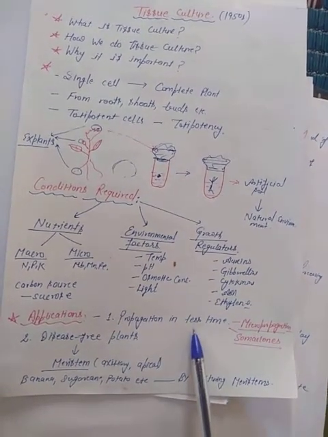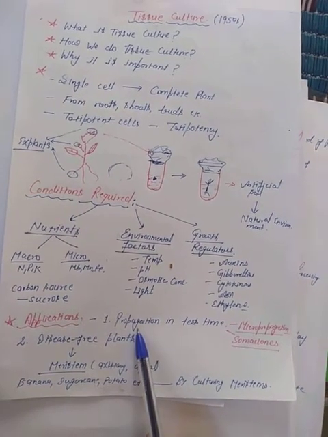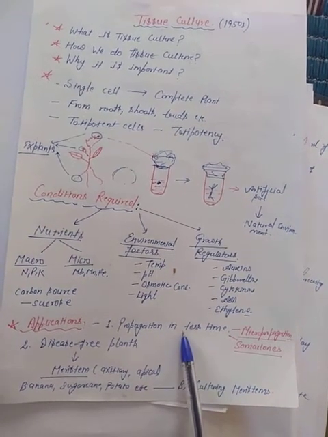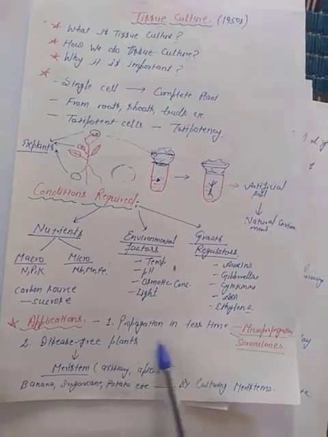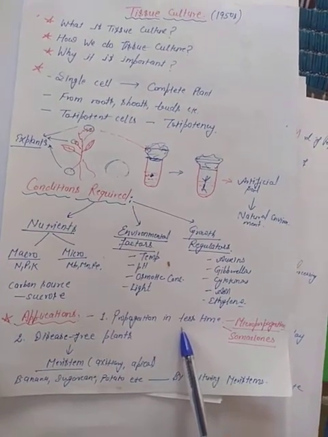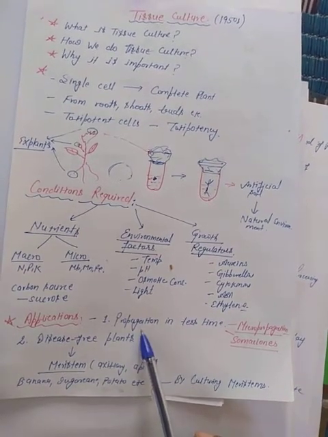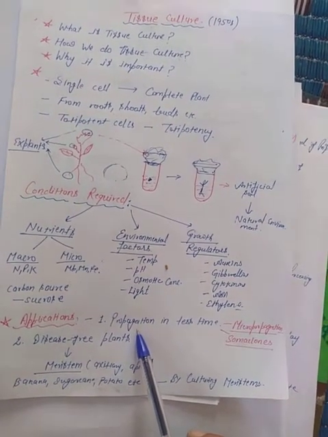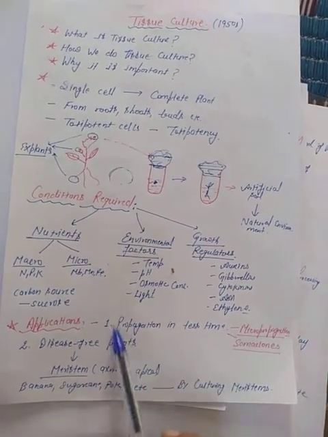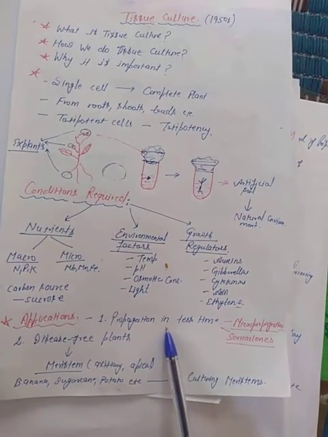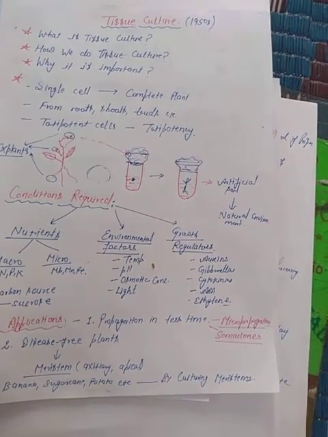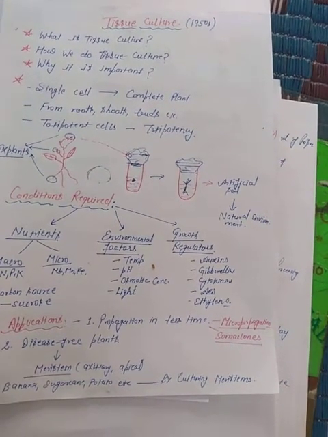First, propagation in less time. Means by this tissue culture technique, we can grow a large number of plants in very less time, right? This method of growing numerous plants in very less time from a single cell is called micropropagation. So it simply means a large number of plants can be grown in very short durations.